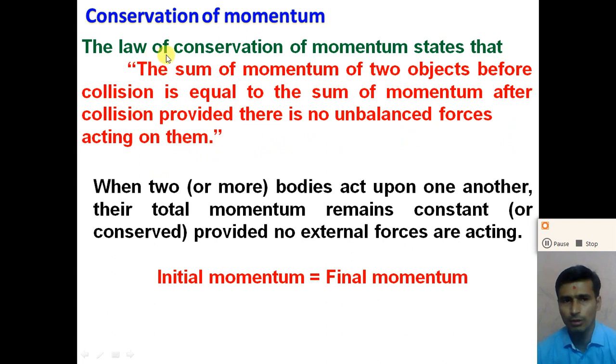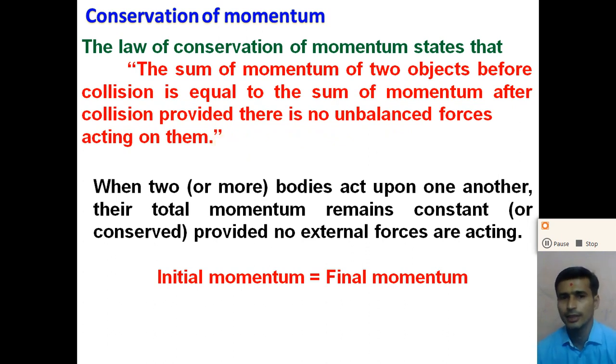So the law of conservation of momentum states that the sum of momentum of two objects before collision is equal to the sum of the momentum of both the objects after collision, provided there is no unbalanced force acting on them.